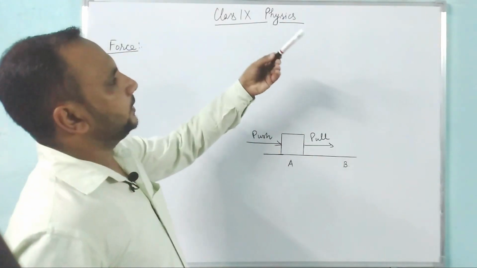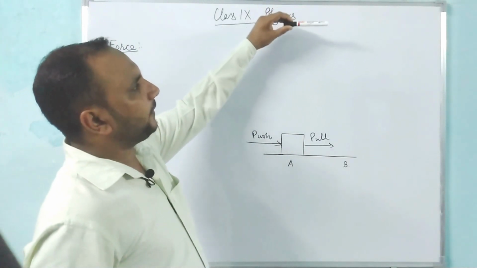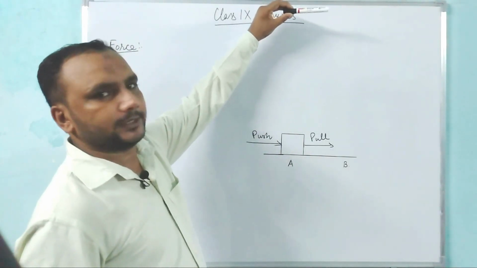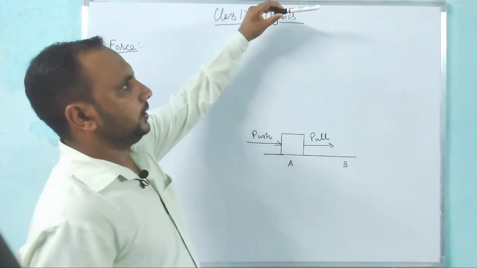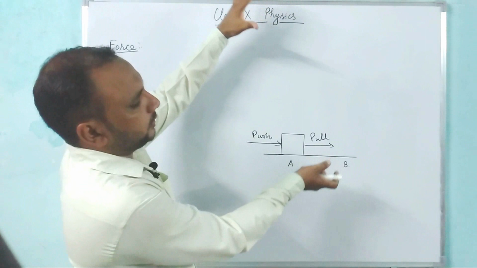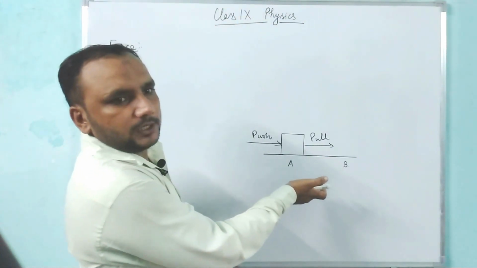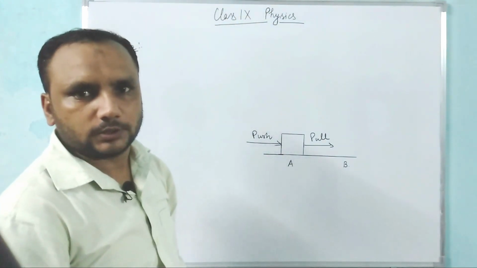Now, this is an object. If I leave this object from some height, then it starts motion in downward direction. If we apply a force on it, then we can stop its motion.